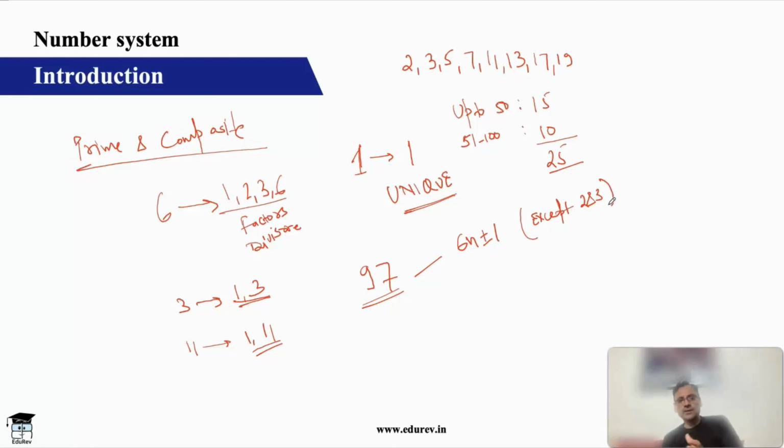Minimum value of n you will take 1, and if you take minus sign you will get 5. So you will not get 2 and 3. This starts from 5. Okay.